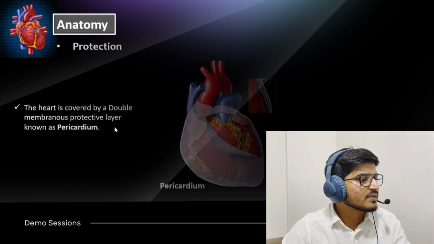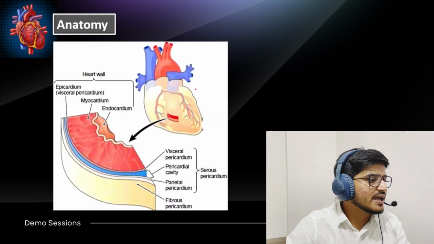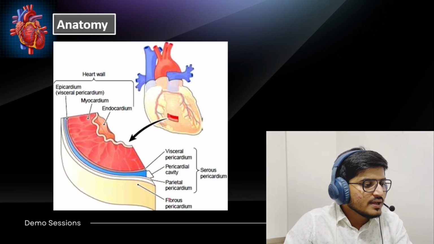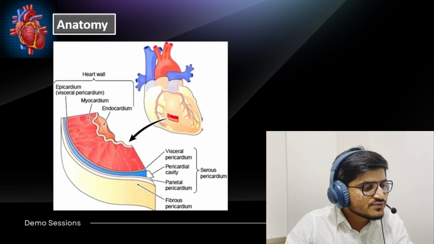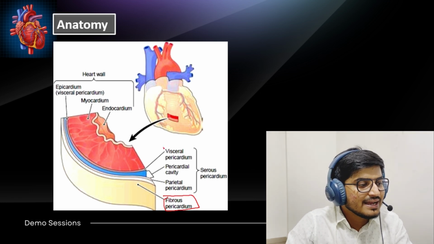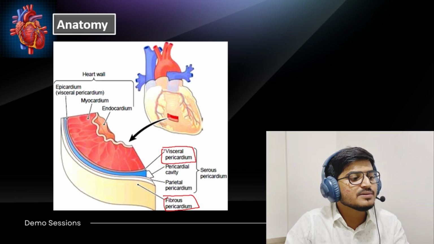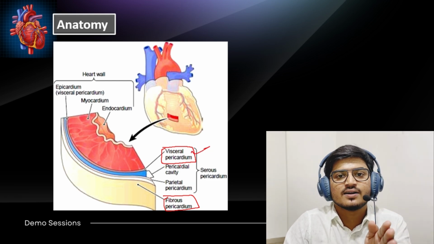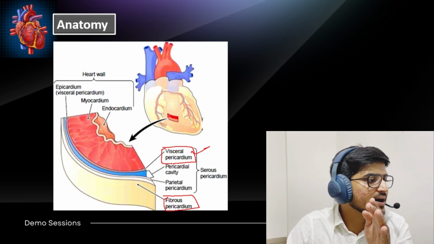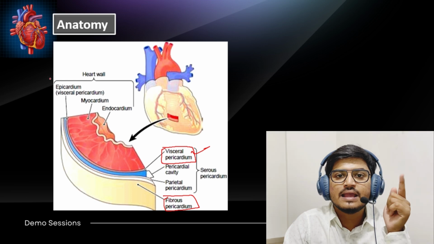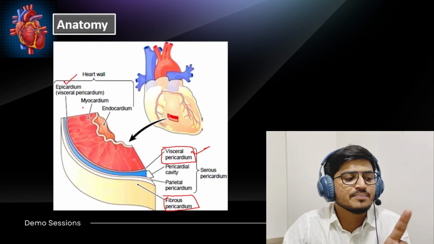Now look at this very carefully: the outer side is the fibrous pericardium, and the inner side is the visceral pericardium. This visceral pericardium is actually the muscle of the heart, the cardiac muscle, which is known as the epicardium. The epicardium and the visceral pericardium are the same thing.